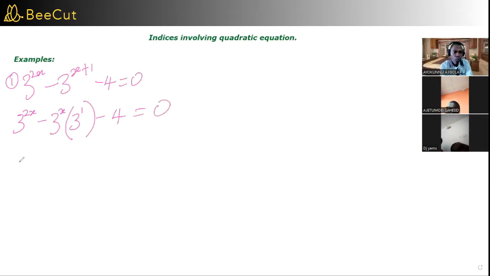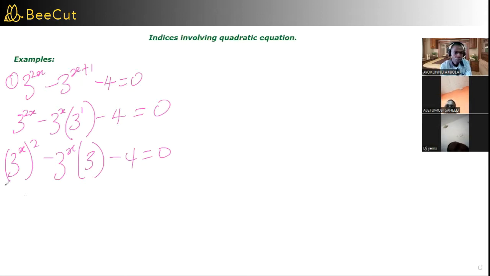So here we can now say 3 raised to power x all squared, then minus this 3 raised to power x into 3. 3 raised to power 1 is 3. So minus 4 equal to 0. Please make sure you focus on this. I don't want to see the wall of your room but your face. It's your face that should be showing, not the wall.